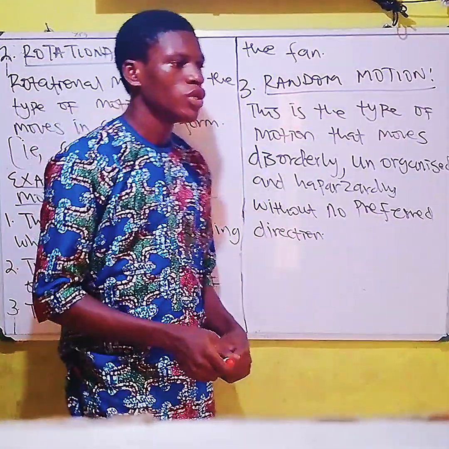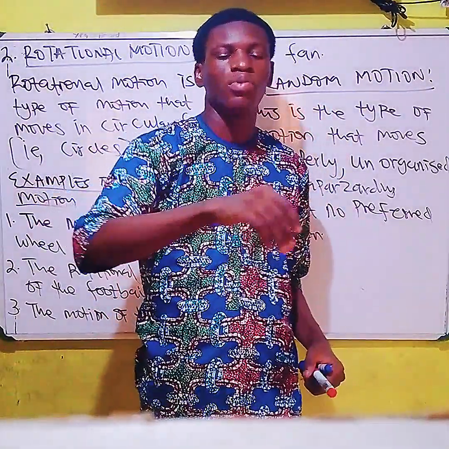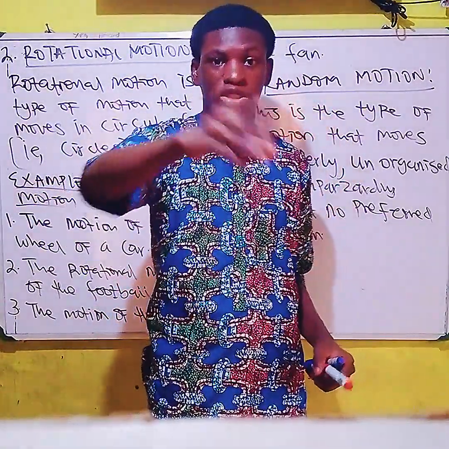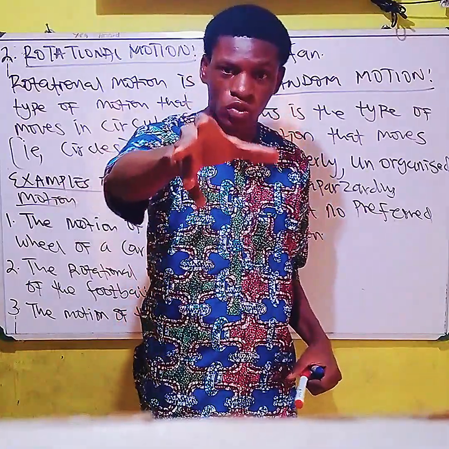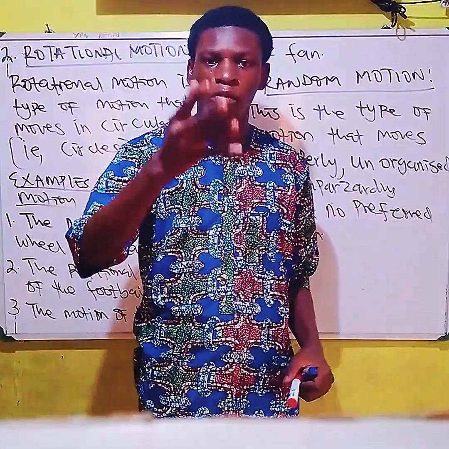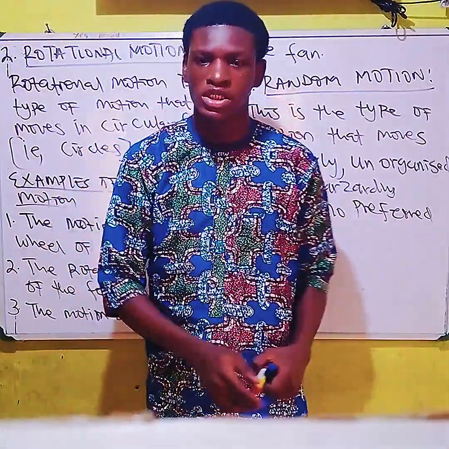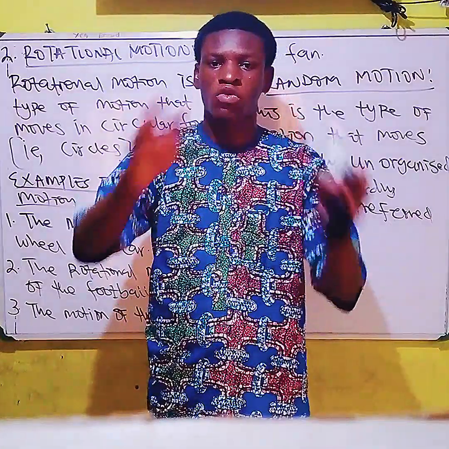Another example is powder. When you take powder to rub on your body or your face, the powder will not decide one day to move in a circular form.